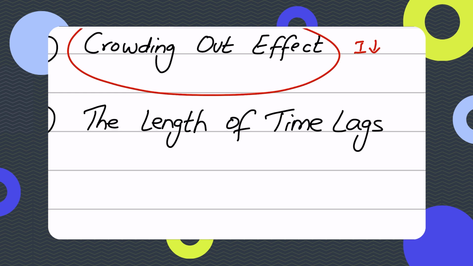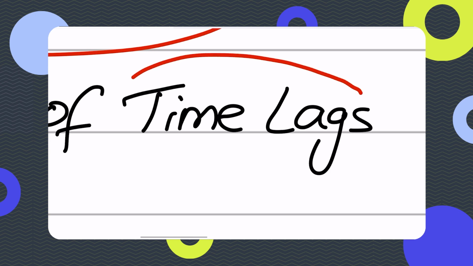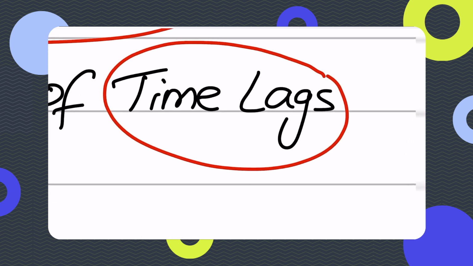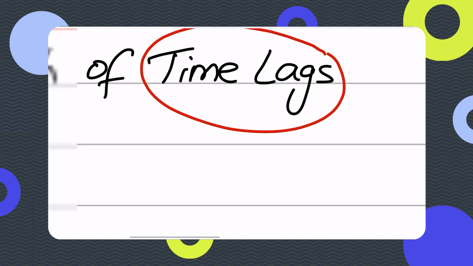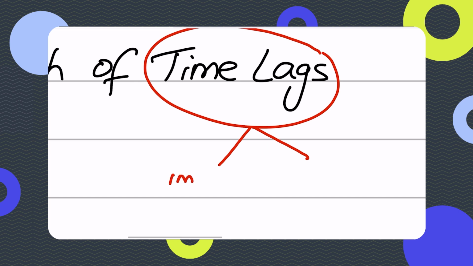This time lag point is very good, because you need to explain time lags in the exam. What examiners usually find is that when students mention time lags, they just say that there are time lags without really explaining what they mean. So you need to explain, not necessarily in so much detail, but at least one or two lines on time lags. When we talk about time lags, there is an implementation lag.